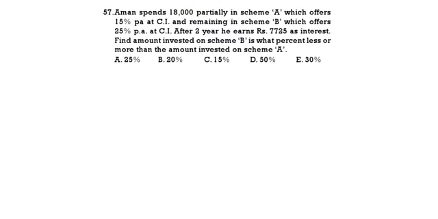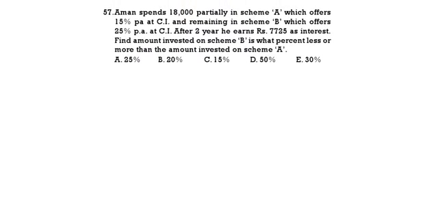Aman invests 18,000 partially in scheme A which offers 15% CI, remaining in scheme B which offers 25% CI. After 2 years he got 7,725. Find the amount received from B is what percent less or more than amount received from A.